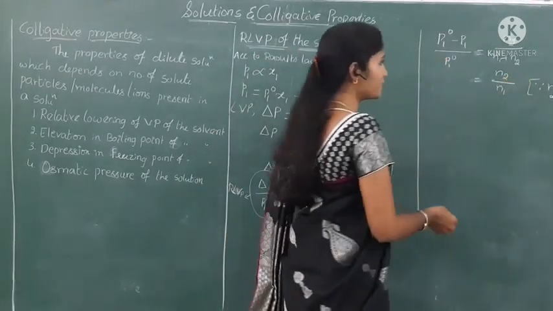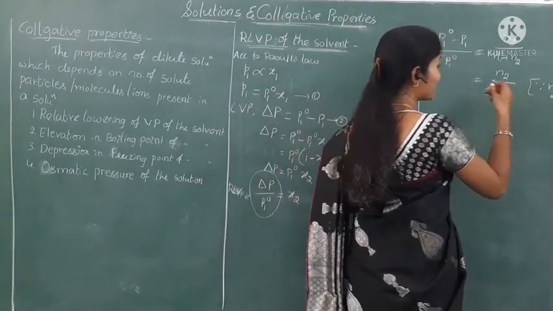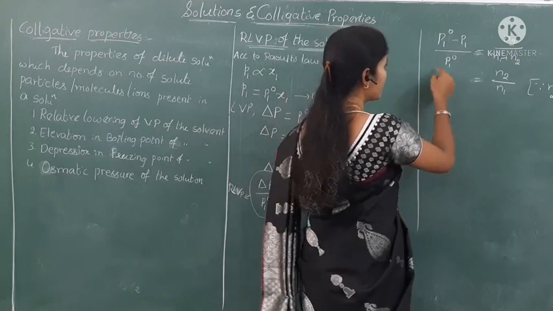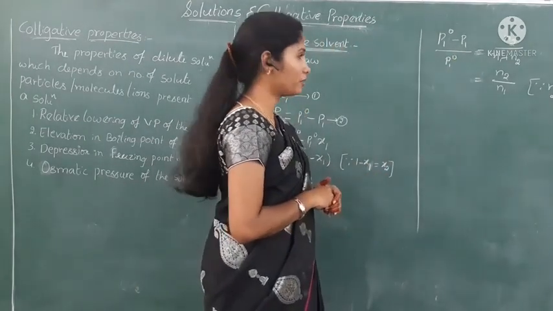So N2 is nothing but component 2. If we observe, component 2 is the solute. So P1 naught minus P1 by P1 naught is equal to N2 by N1.